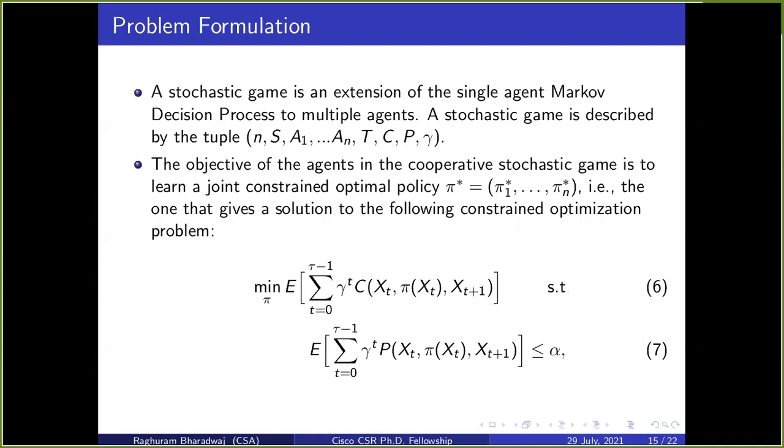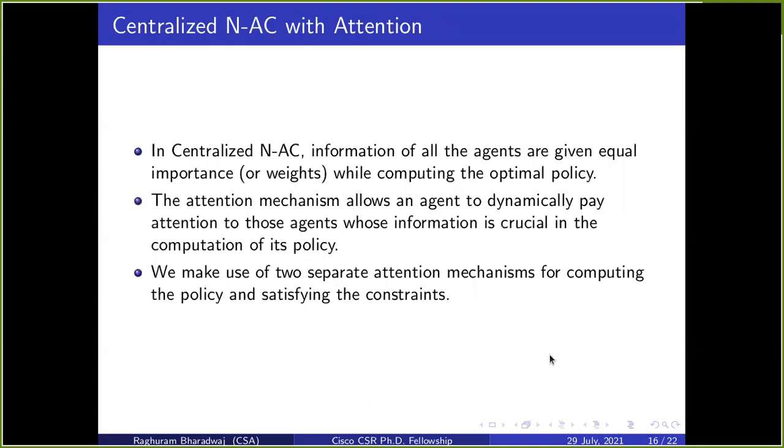So this is specified in the form of a constraint stochastic game. Here n is the number of agents, S is the state space, A1 through An are action spaces of agents, T is the transition probability matrix, C is the main cost function that agents are trying to minimize, P is the penalty function, and gamma is the discount factor. Now, the objective of the agents is to minimize expression 6 subject to the constraints specified in expression 7, where alpha is a specified threshold value.